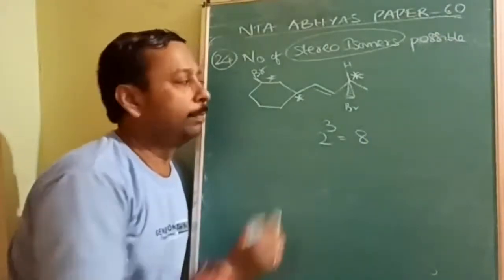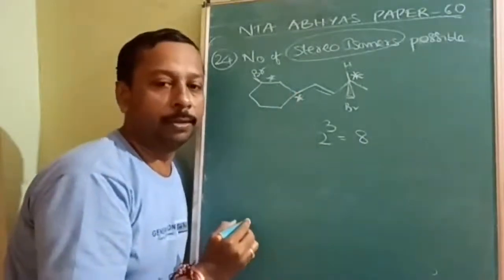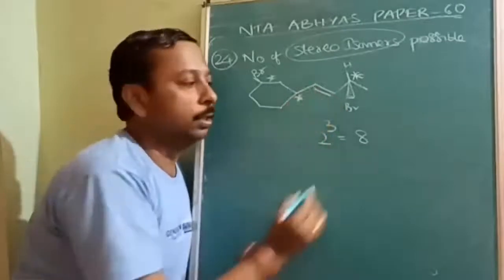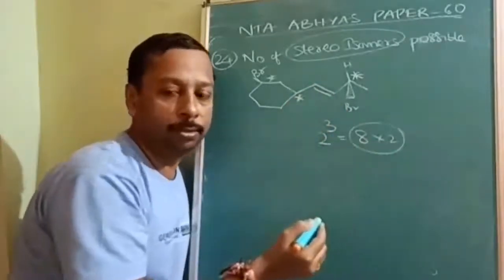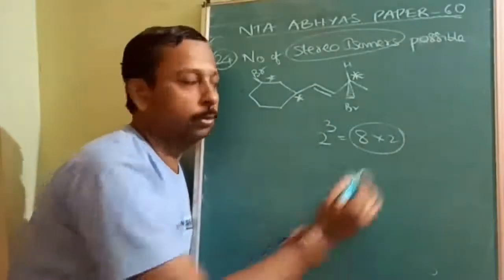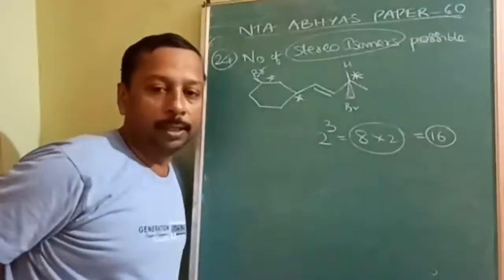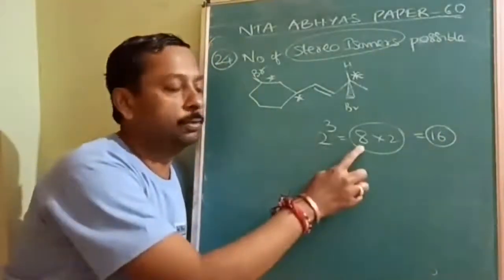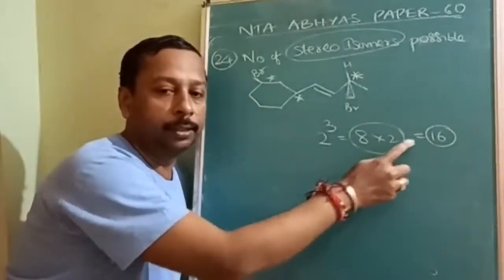But this is a cyclic compound. And see, there is also a double bond. Therefore, into 2, each will exist as 2 isomers, geometrical isomers. So the answer will be 16. What is the answer? Answer is 16. Note down: first optical isomers, multiplied by geometrical isomers. Then it will be 16.